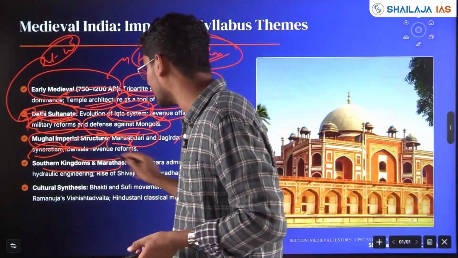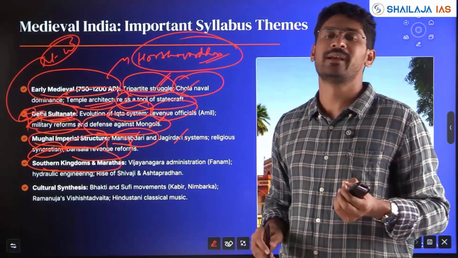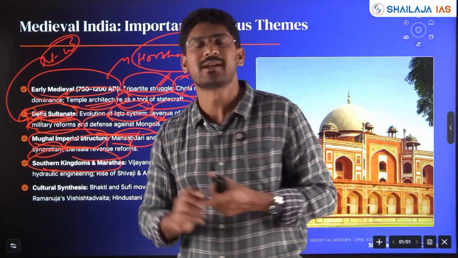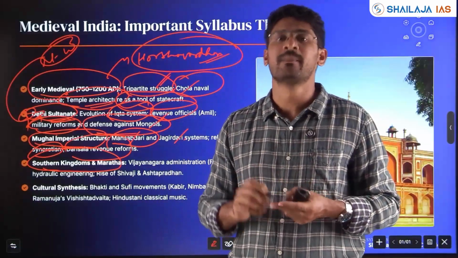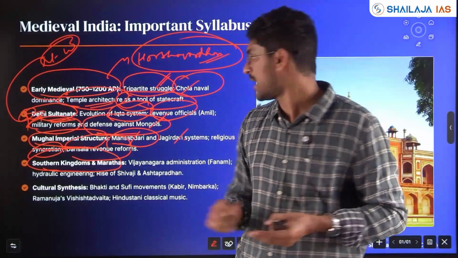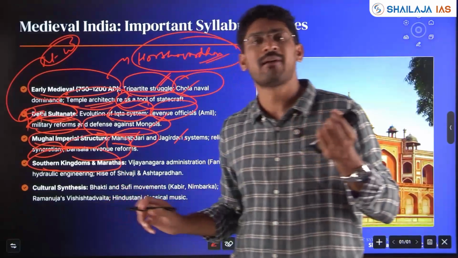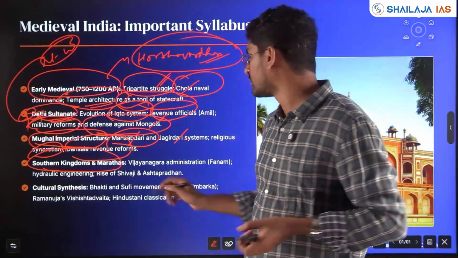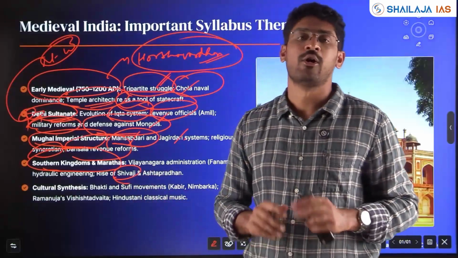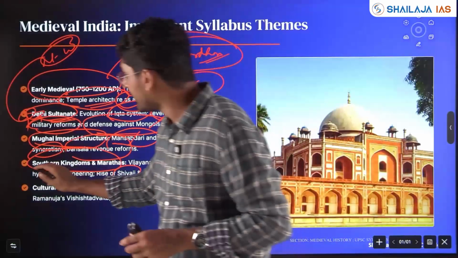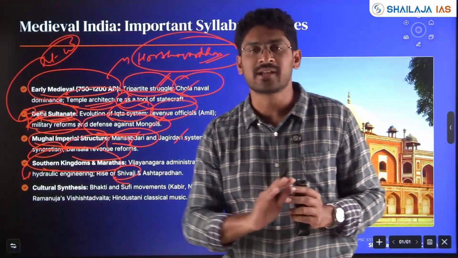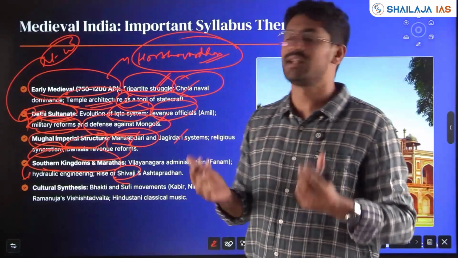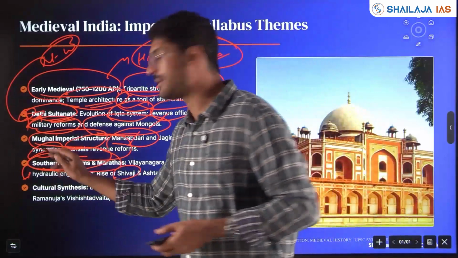Next you have the southern kingdoms also. Especially UPSC will focus on one or the other question with respect to the Hoysalas, the Vijayanagara kingdom, the Kakatiyas of Warangal. All these are important. Then you have the Mysore kingdom, the Nizam of Hyderabad, and you have Shivaji and the Marathas. All these are a chain where medieval India is slowly, you are seeing the Europeans coming and modern Indian history taking place. So this also becomes important.